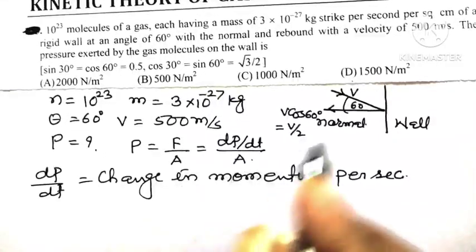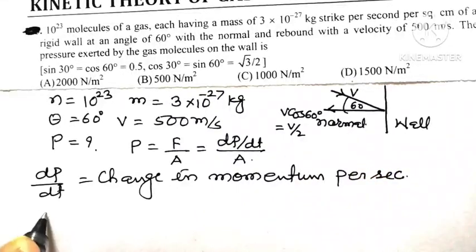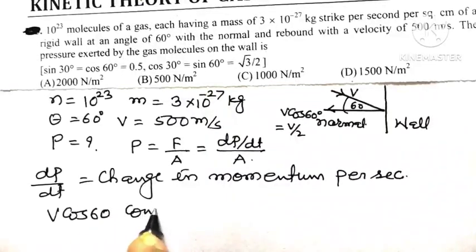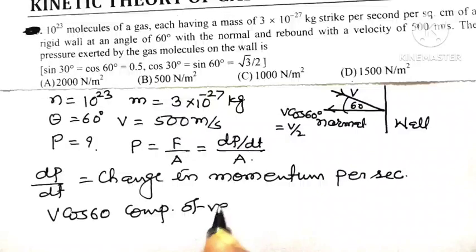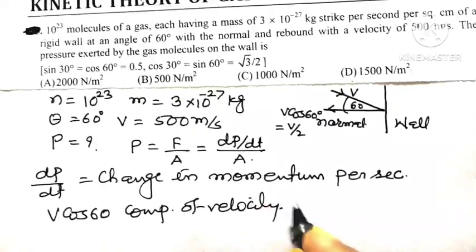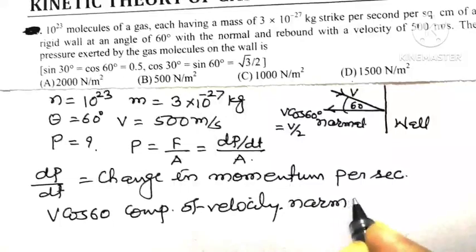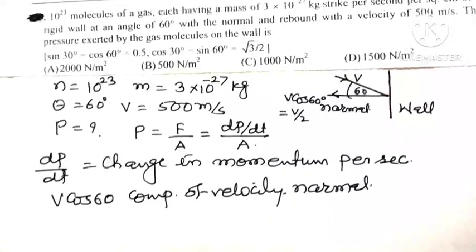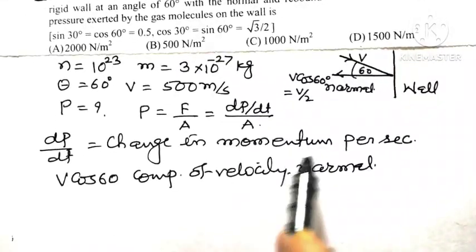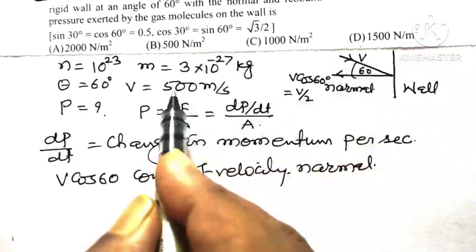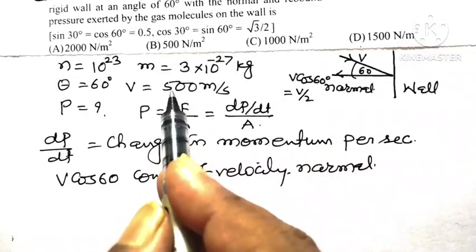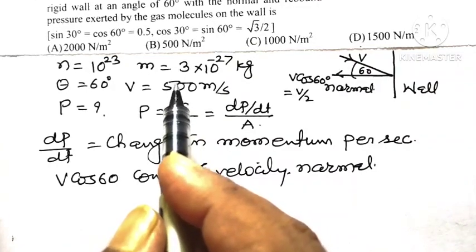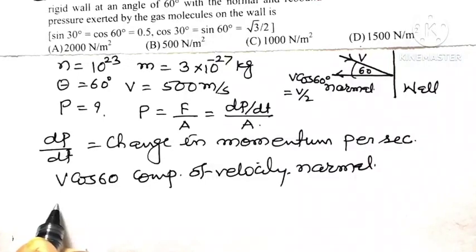Now the component of velocity normal to the wall is v cos 60, because molecules are striking the wall making an angle of 60 degree with the normal. The molecule rebounds with velocity of 500 meter per second.